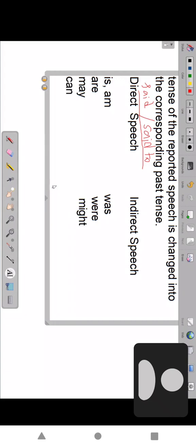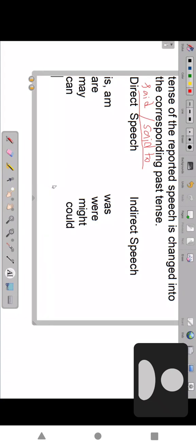Then changes to could. Could. Then changes to could. So will changes to would.